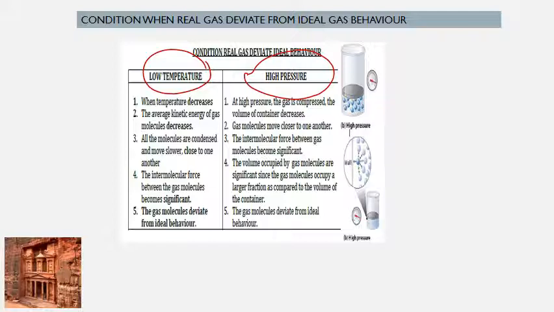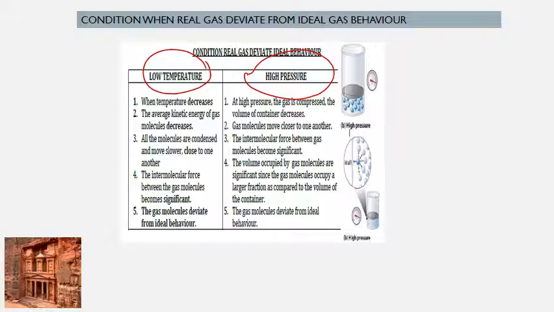So, bila low temperature, okay, kita reduce the supply of energy. Therefore, the average kinetic energy of gas molecule decreases. All the molecules are condensed and move slower. Therefore, they are closer to one another. Hence, they can form the IMF between the gas molecules. That's why the IMF between the gas molecules become significant. Hence, the gas molecule deviate from ideal gas.